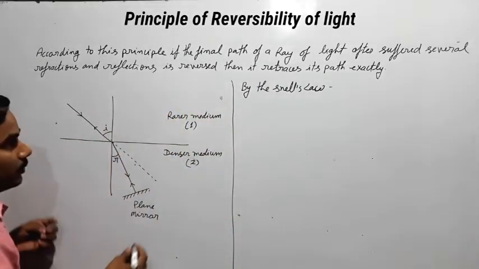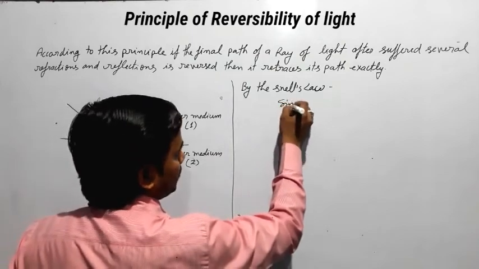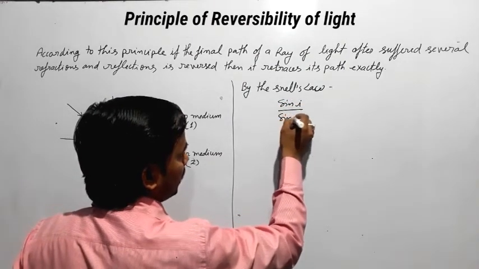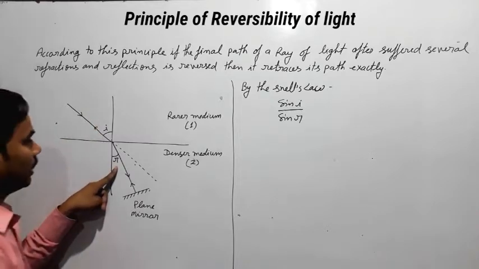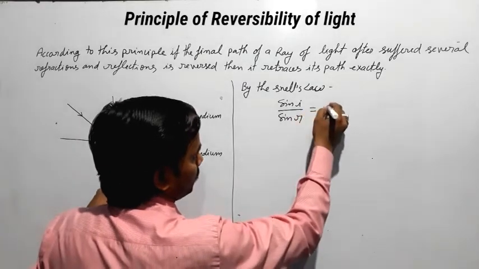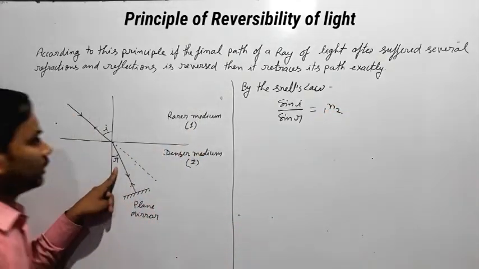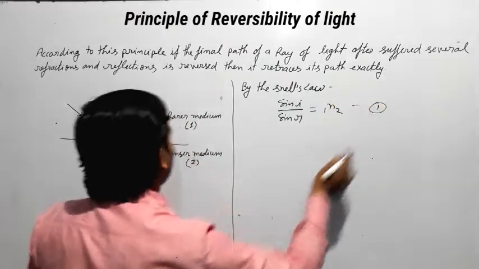So sine I upon sine R, because the angle of incidence is I and the angle of refraction is R, equals 1n2. This is equation 1.